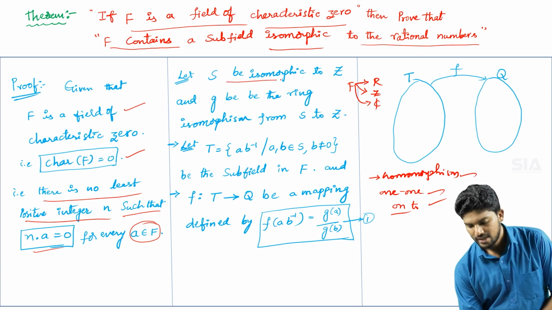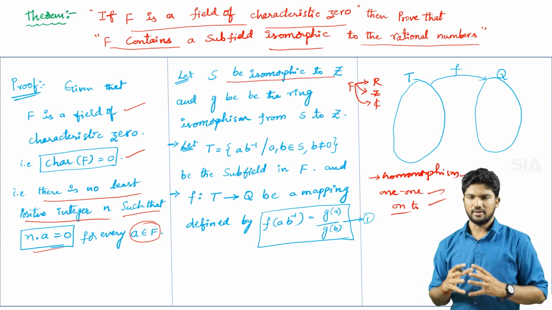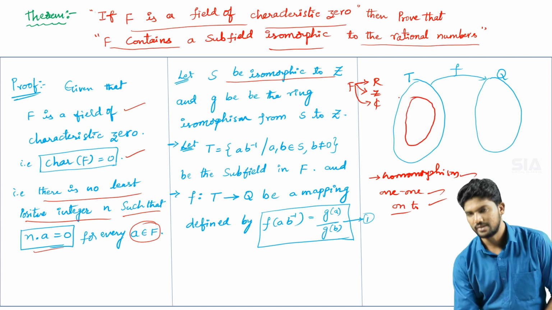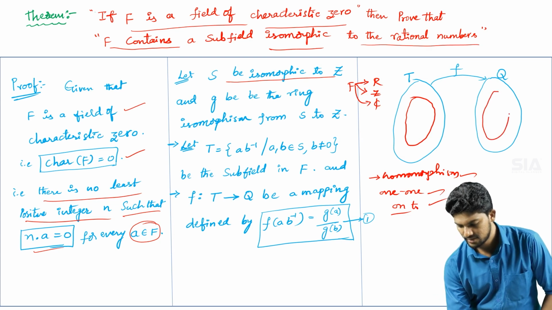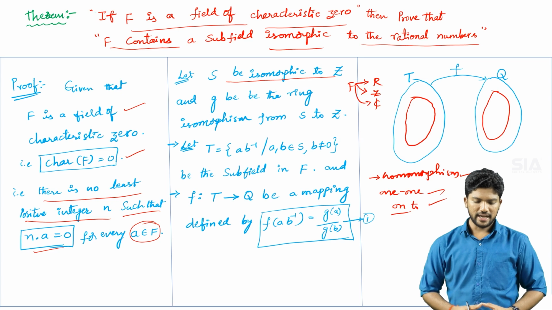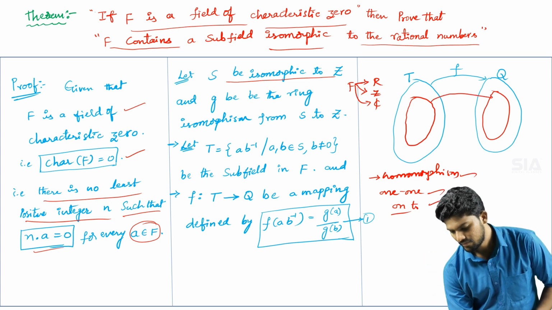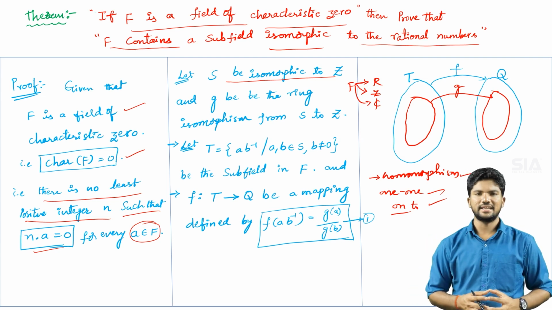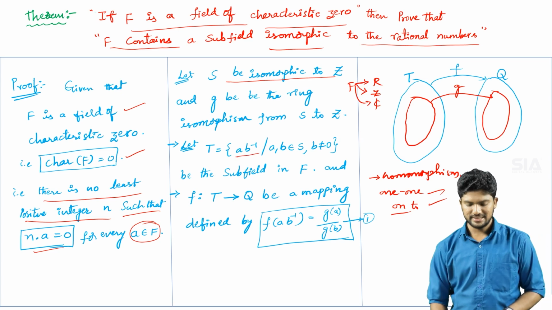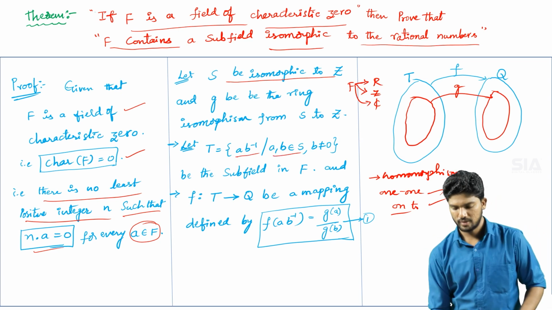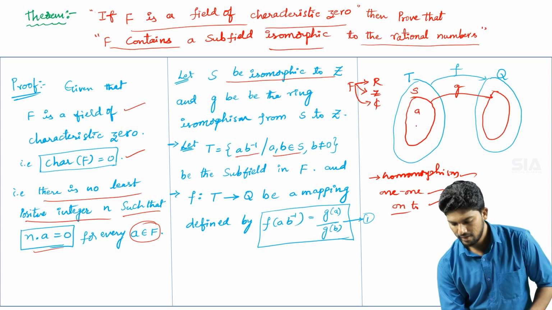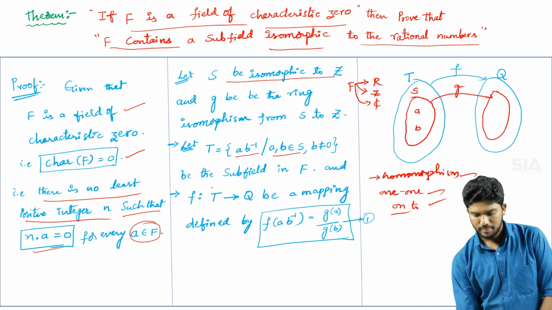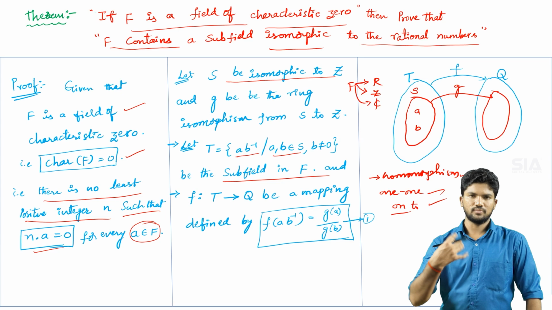Let small s be isomorphic to Z. Here I am taking S as another subfield, and S is isomorphic to Z, and let g be the ring isomorphism from S to Z. Now I am defining one set, capital T, equal to a into b inverse, where a, b belong to capital S, and b is definitely not equal to 0, and it is a subfield in capital F.